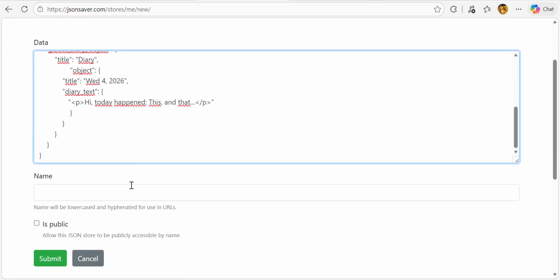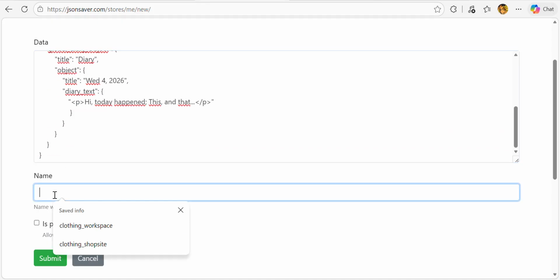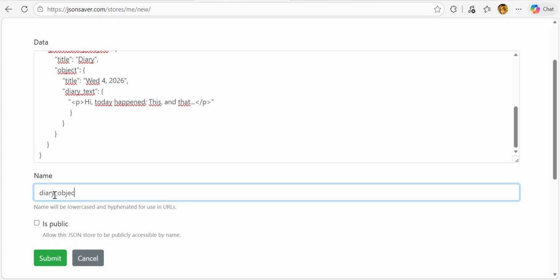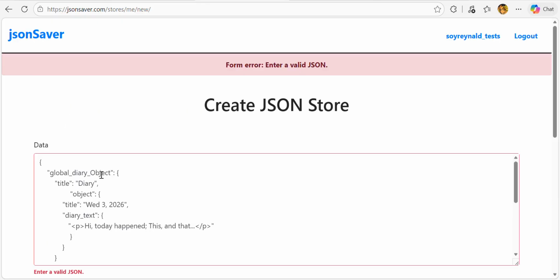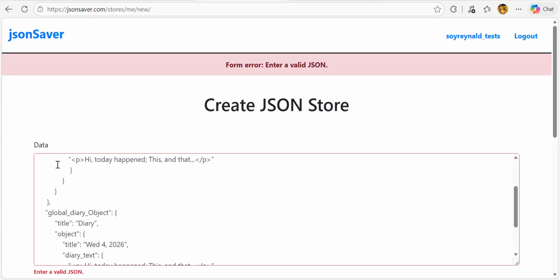I can even save it right now and you will see that it will work if I don't have any error on the syntax, which is possible. Okay, so let's put here diary object JSON, just like that. Let's make it public and submit, and you can see that it has an error on the format of the JSON.